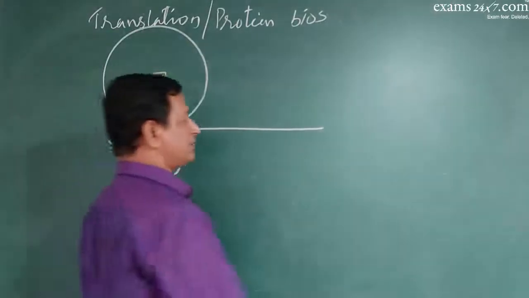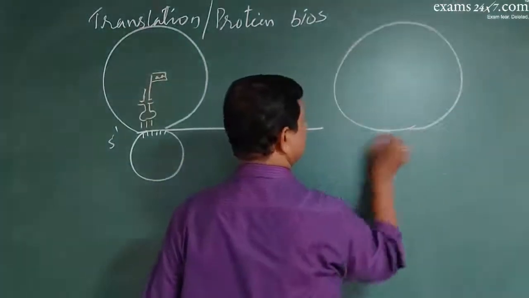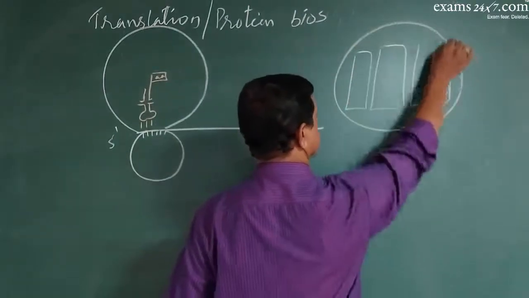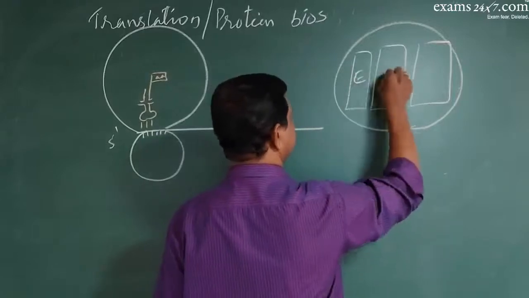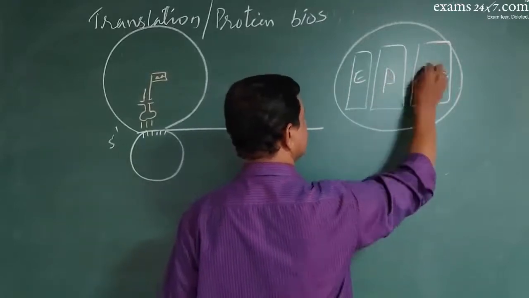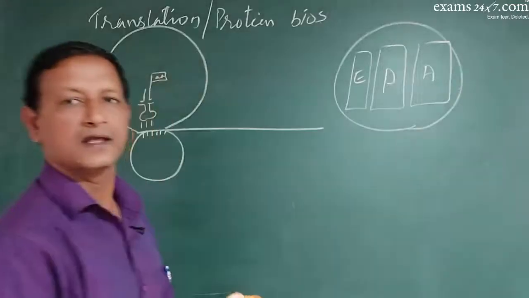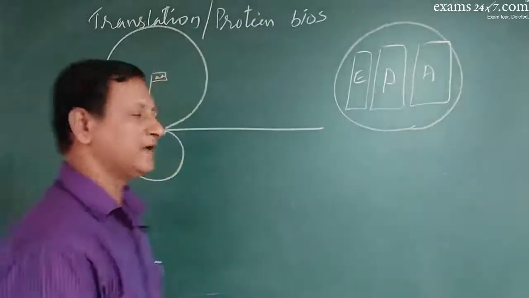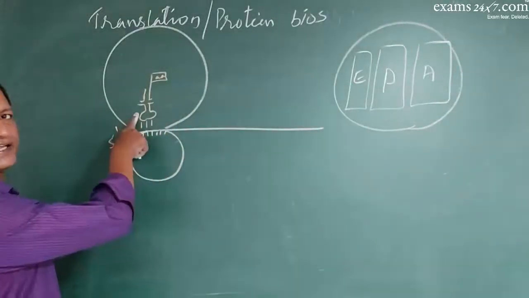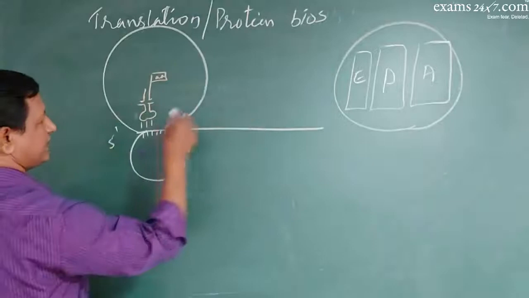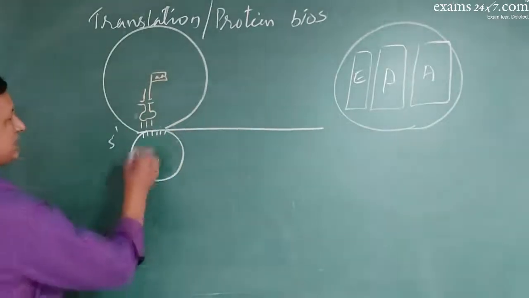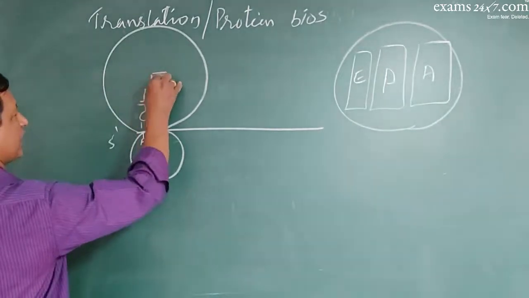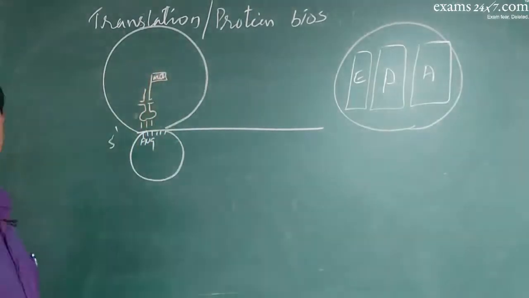We should also remember that in the larger subunit of the ribosome there are 3 sites like this. They are the E site, P site and A site: exit site, peptidyl site, amino acyl site. Now look at this. This first tRNA is always present at the P site. The A site is vacant. And this is always the initiator codon. Hence this is always methionine. Got it?